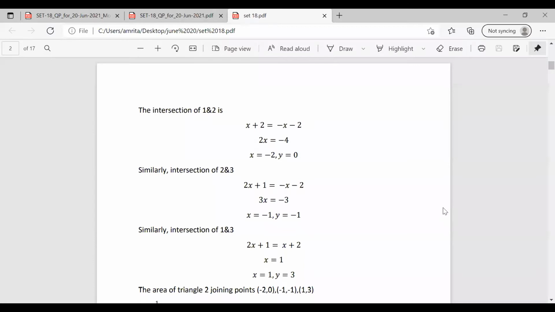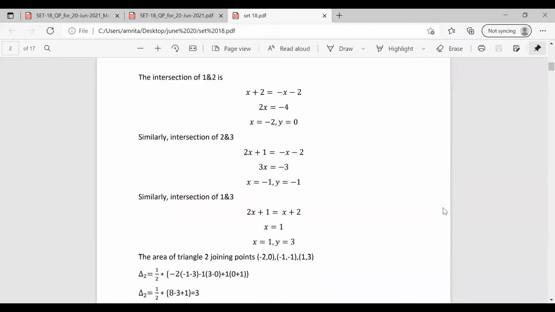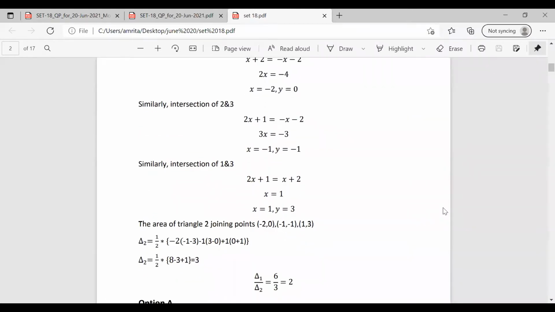So for triangle 2, we have the points. Now we have to find the area of the triangle joining these points. Solving it using determinants, we take 1 by 2 into minus 2 and so on, and we have the value as 3. So we have found the area of triangle 1, that is delta 1, as 6 and delta 2 as 3. In the question, it is asked to find delta 1 by delta 2. So 6 by 3, the answer is 2.